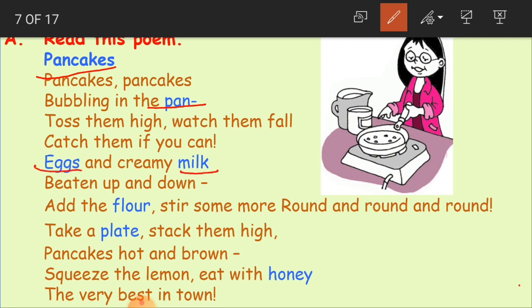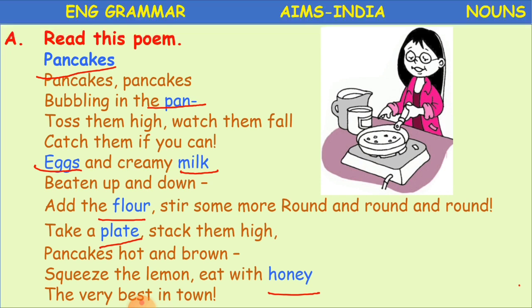We have to observe these nouns, whether they are countable or not. Countable means counting 1, 2, 3, 4, 5; if we are able to count, then that thing becomes a countable noun. If we are not able to count it, then we call it uncountable. Clear, children?